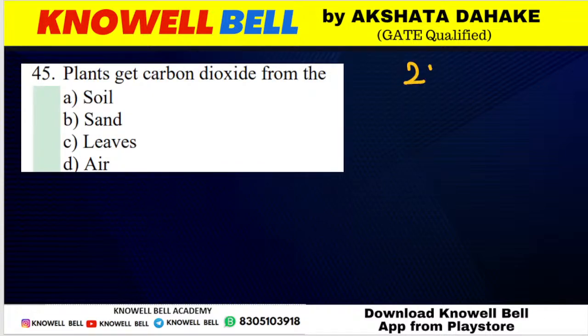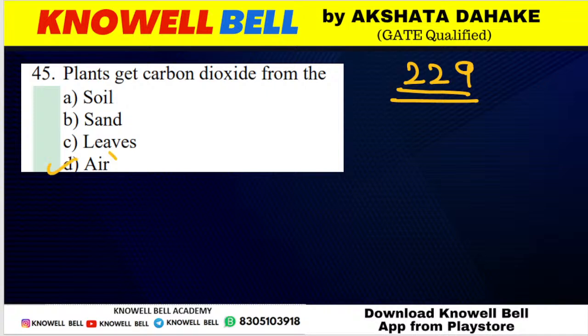Question number 229. Plants get carbon dioxide from soil, sand, leaves, water. From where do plants get carbon dioxide? Soil, sand, leaves, air. For the process of photosynthesis, कहाँ से plants को carbon dioxide मिलता है? First is Sarvesh, second Ragini, third Pranush, Shlok, Abhijit. Good morning, Sarch. Hemashri, Darsh, that is correct.